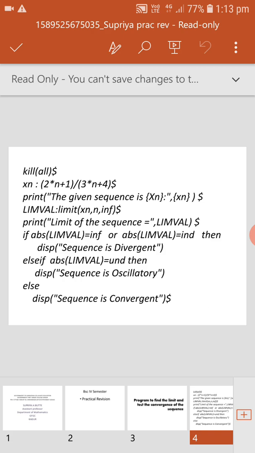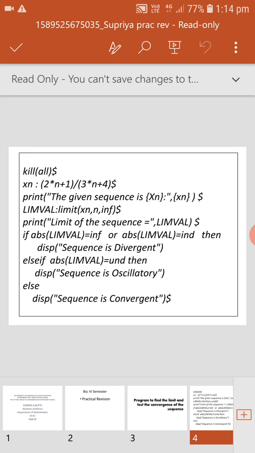In Maxima, we use kill(all) to clear the screen. In this program, I have taken the sequence (2n+1)/(3n+4). So that's why I have taken xn; usually we write the sequence as xn. xn := (2*n+1)/(3*n+4). Lastly, put the dollar symbol.